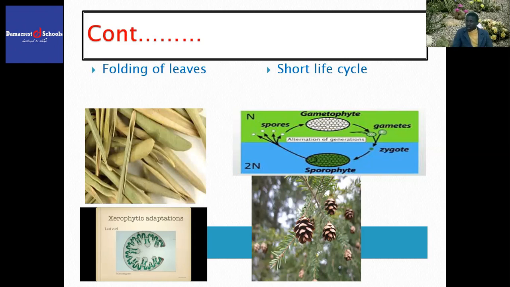Another fact that you can say about this is, when a plant has undergone a short life cycle, say the plant has given out spores, it means when drought comes, the spores will remain resistant to drought until the time that the drought will disappear.